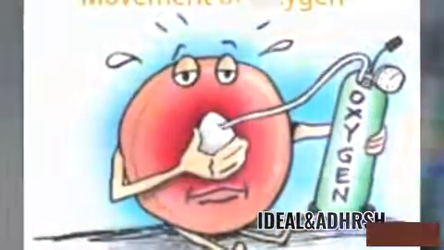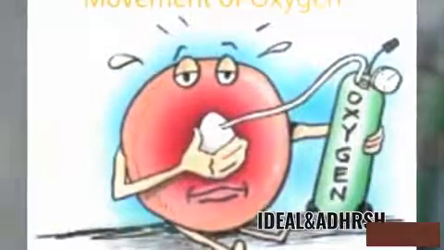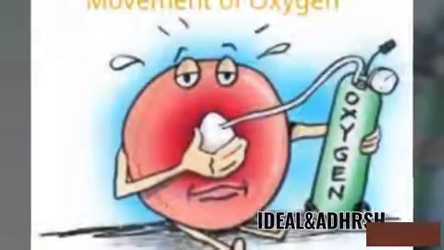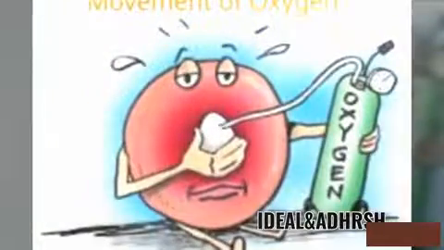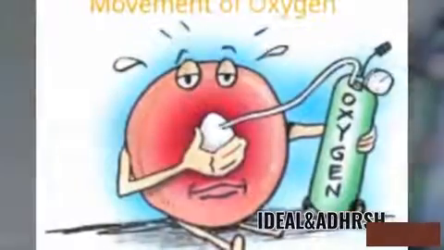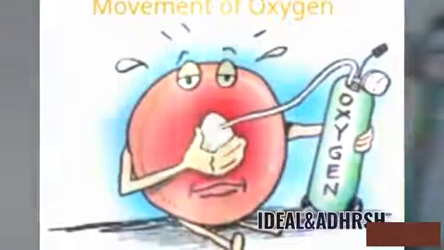Movement of oxygen. Dear kids, we already know air contains 78% nitrogen, 21% oxygen, 0.9% carbon dioxide, and other gases are present in the atmosphere. Oxygen is involved in the respiration of plants and animals.